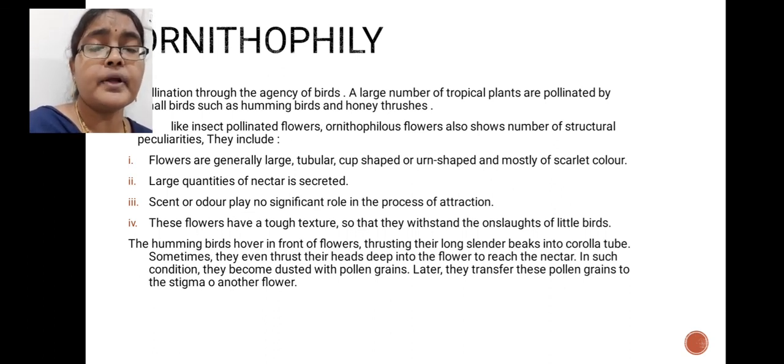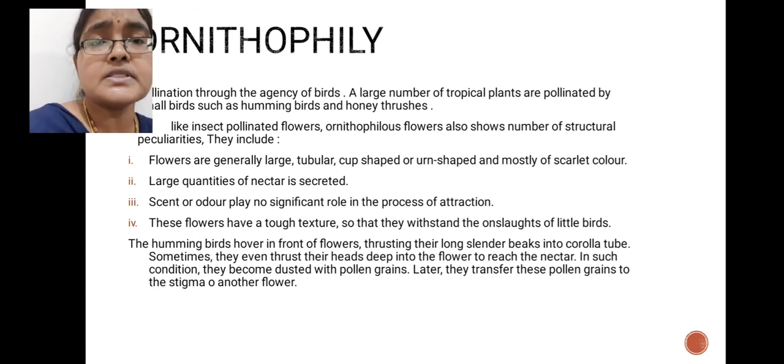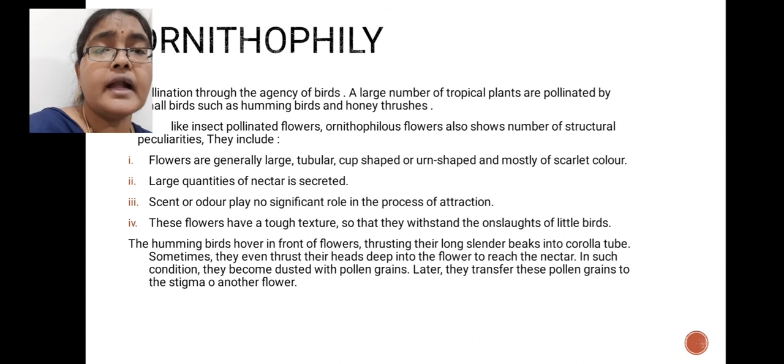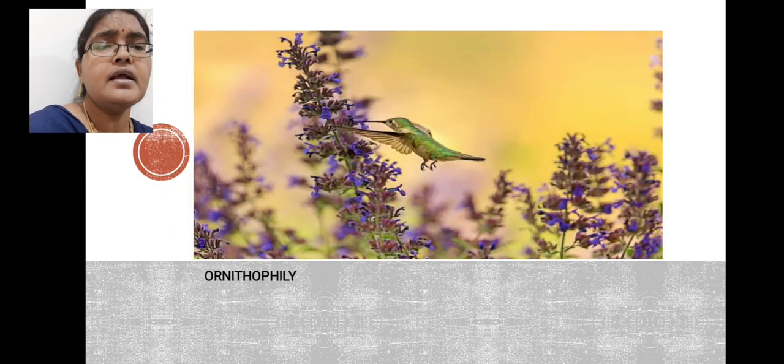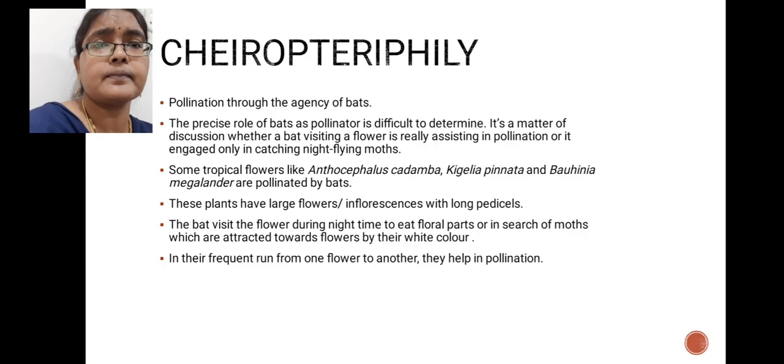Because of their food requirements, these birds visit those flowers and receive the nectar from them. So indirectly they help in pollination. When birds are involved in pollination, that type of pollination is called ornithophily. Here you can see ornithophily in this image.